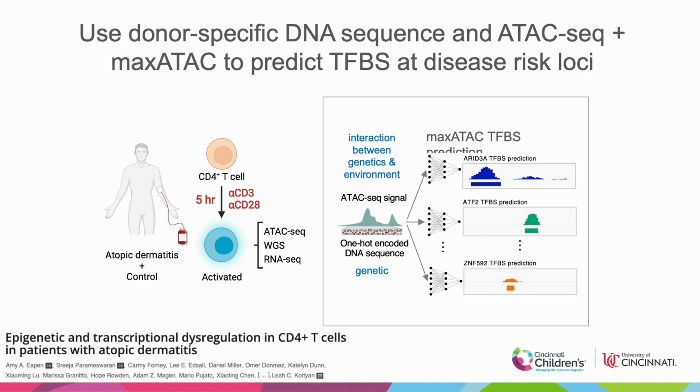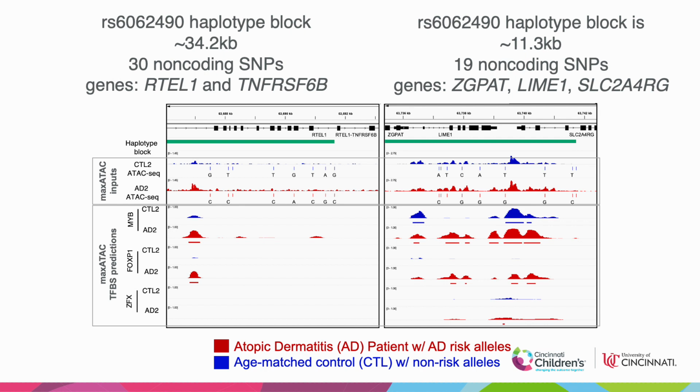For this analysis, we used donor-specific DNA sequence and ATAC-seq to predict transcription factor binding at disease risk loci for atopic dermatitis. With our maxATAC models, we were able to identify 2 transcription factors, MIB and FOXP1, that showed differential binding predictions at 2 haplotype blocks associated with disease risk loci for atopic dermatitis.